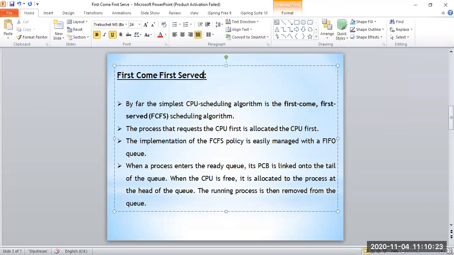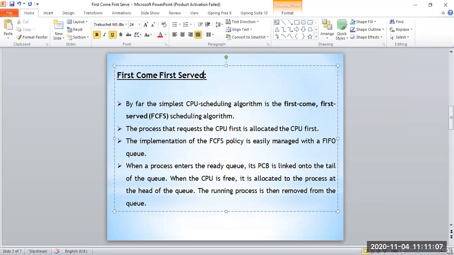This same concept and methodology is also used in processing processes inside the computer system. Whichever process comes first and is placed in the ready queue will be executed first, or given the CPU so that it can execute. That is the main simplest thing. The implementation of the first come first serve policy is easily managed with a FIFO queue, first in first out queue.